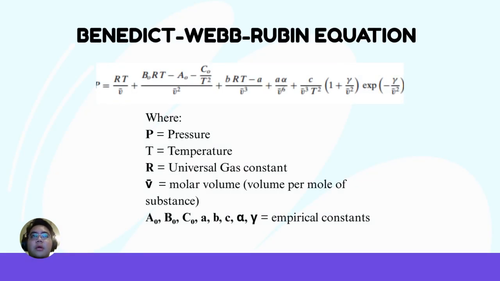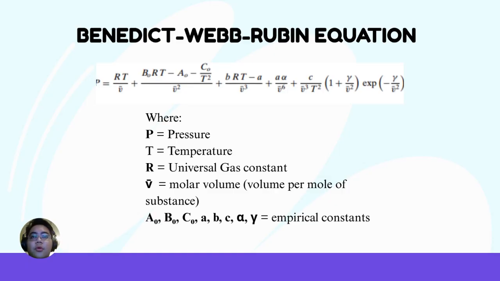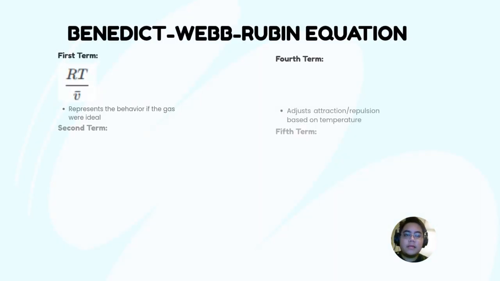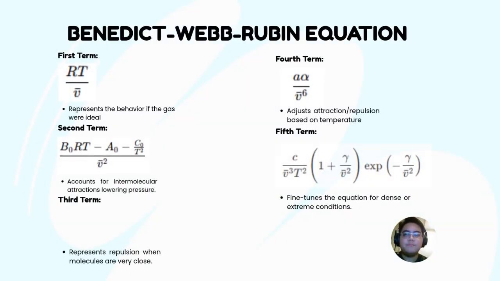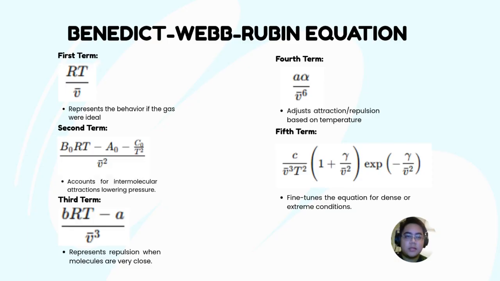The formula for the BWR equation has P as pressure, T temperature, R as universal gas constant, v bar as molar volume, and the 8 constants are empirical constants. In breaking down the Benedict-Webb-Rubin equation, we have 5 terms, where the first term is the ideal gas part, where it represents pressure if the gas behaves perfectly, no molecular forces, no volume effects. The second term is the first correction to account for real gas behavior. It corrects for molecular attraction, pulling molecules together, lowers the pressure, while molecular volume, finite size, increases pressure.